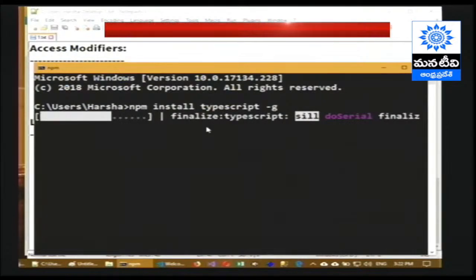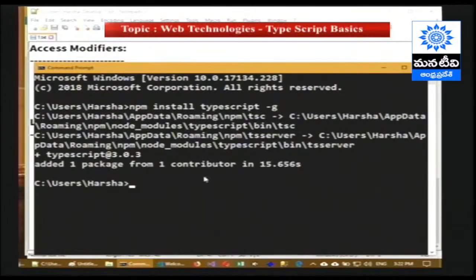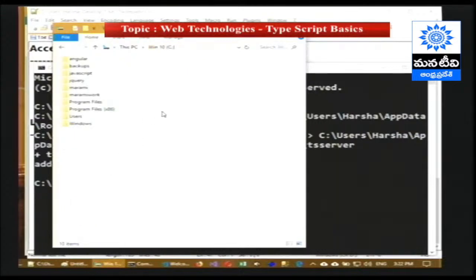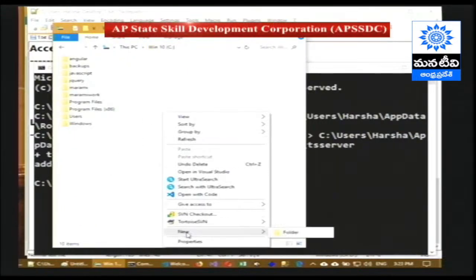Okay, it is on the progress. Now the TypeScript package has been installed globally on your machine. Here globally means from any directory, from any folder, you will be able to access your package, not only from the current working folder. And it is recommended to create a new folder for TypeScript. So I just go to C:new folder.